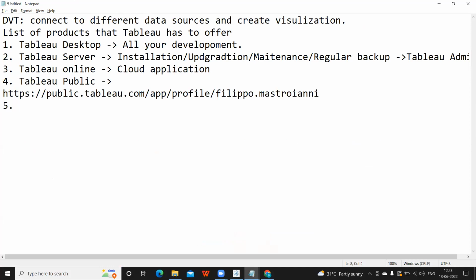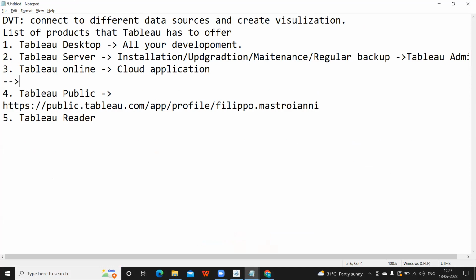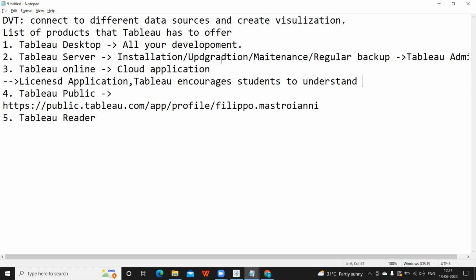Next important product is Tableau Reader. Again, one very important thing. Till here, the first three are licensed applications. Licensed applications means there is a cost involved in the application. But if you are a student, or you are studying in some college, then Tableau encourages students to understand the data.